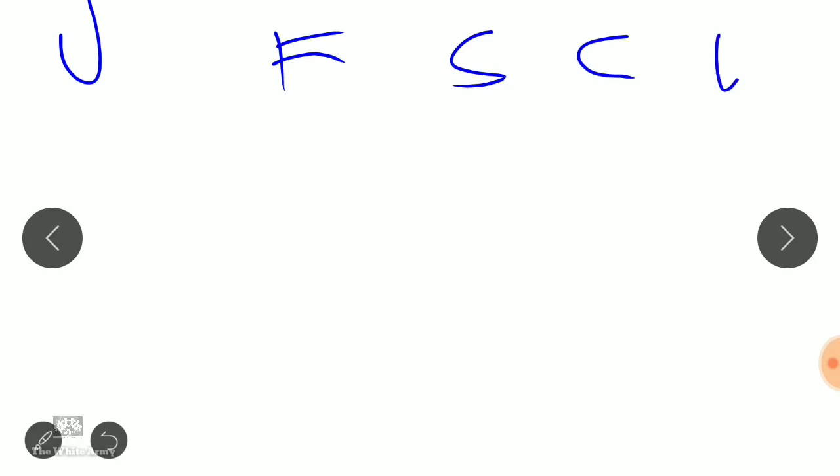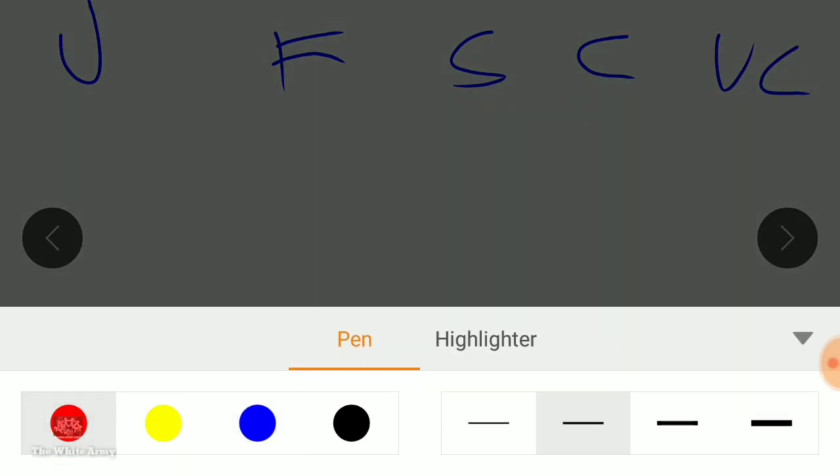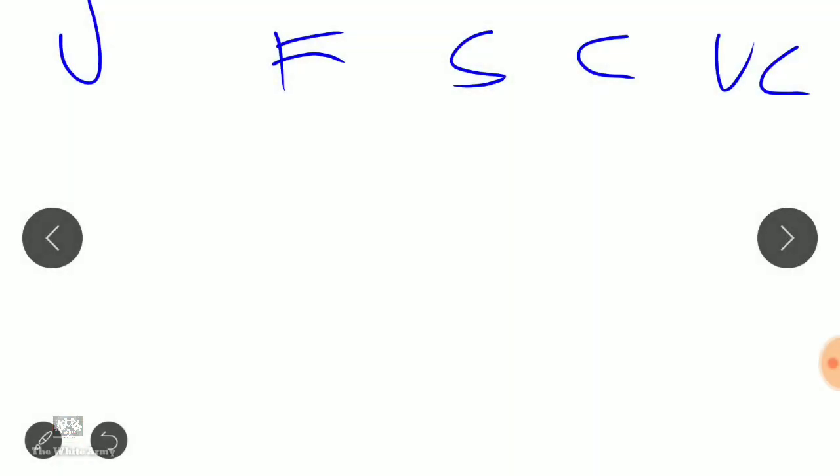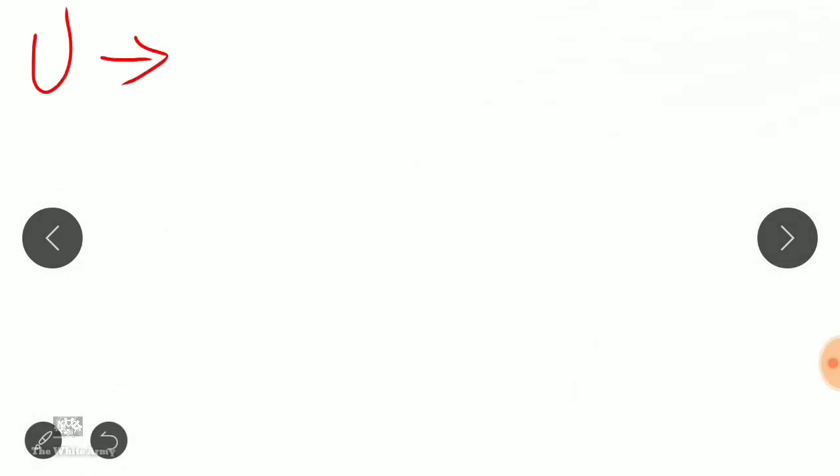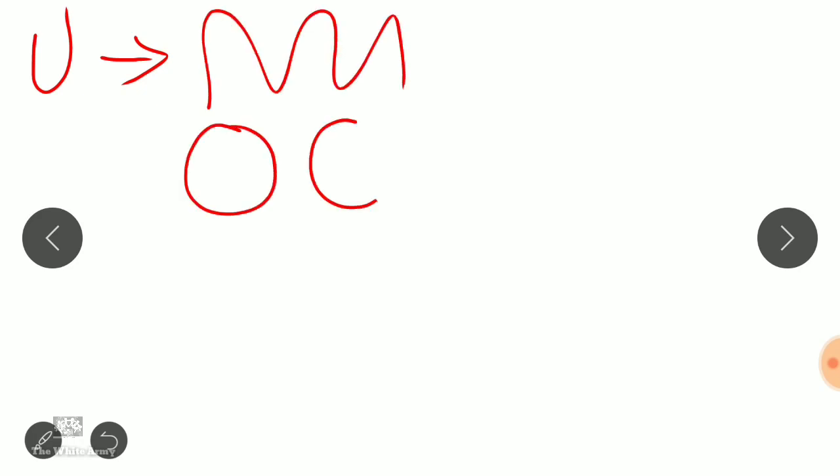Histologically, how does each of them look? You have ulcerative, fungative, serosal, colloidal, and ulcer cancer. Ulcerative carcinoma is poorly differentiated adenocarcinoma. So you have the normal mucosa and the glands. In the ulcerative type, you have normal mucosa, but the glands have poorly differentiated cells.